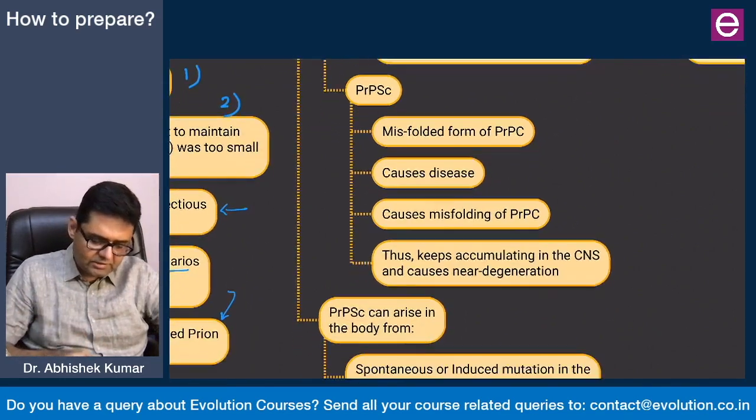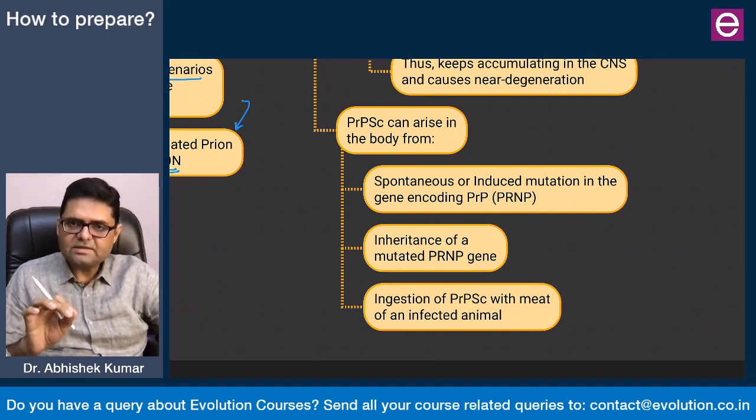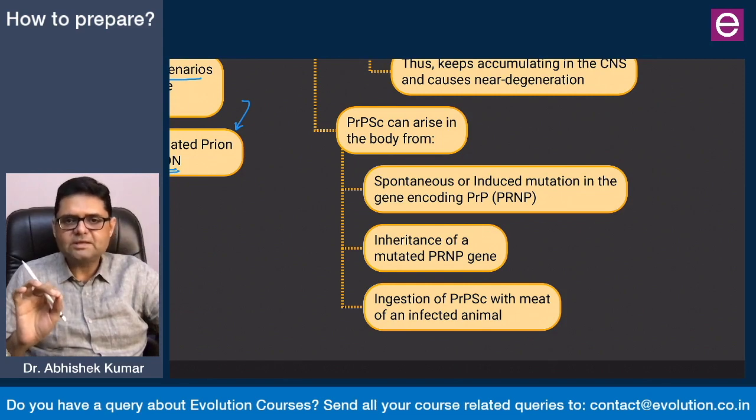The third point that they make is that prion protein Sc can arise in your body, first, by a spontaneous or induced mutation in the gene that encodes prion protein. Second, if someone has inherited this gene from one of the parents. And third, if you have ingested the misfolded prion protein, PrPSc, by consuming meat of an infected animal.